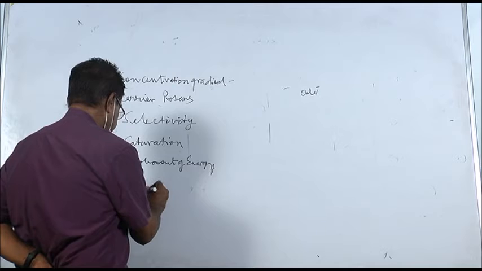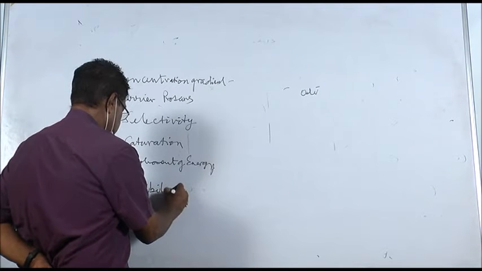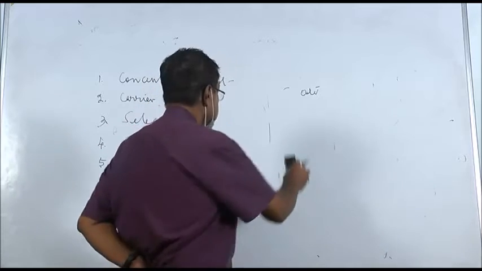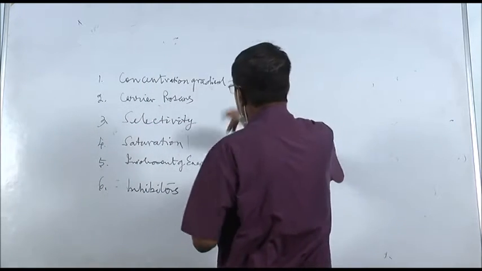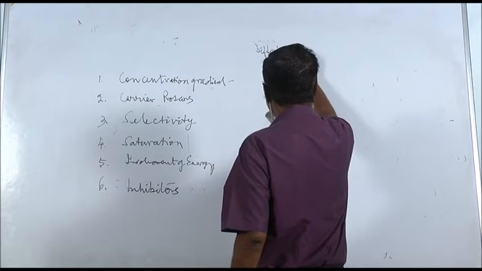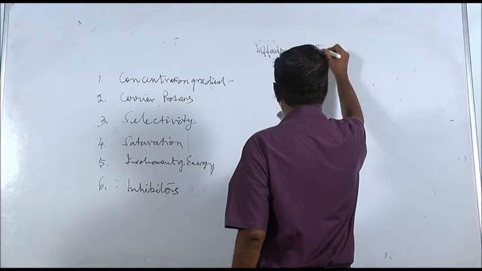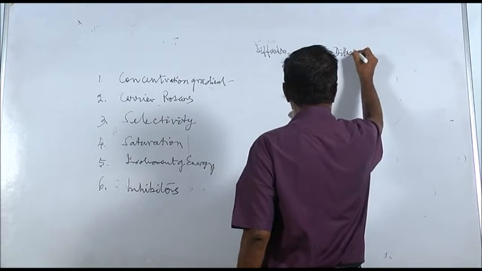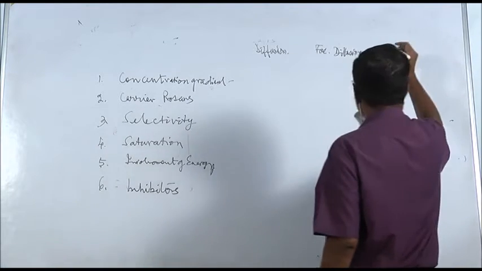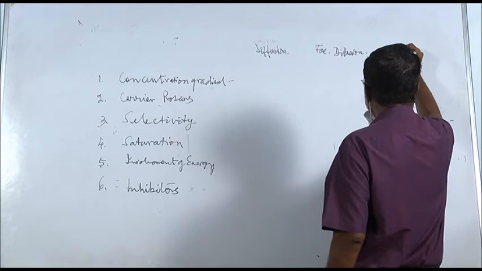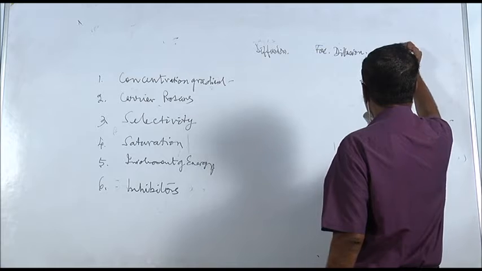Inhibitors. Now you make like this: diffusion, facilitated diffusion, last is the active transport.